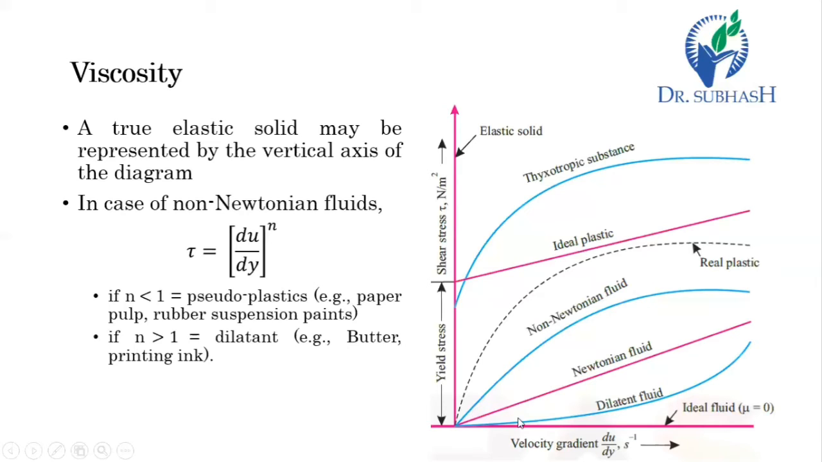In a dilatant fluid, as the shear stress increases, the velocity gradient increases more than the rate of tau. And in a pseudoplastic fluid, as the shear stress increases, the velocity gradient increases less, or the rate of increment is less than that of the shear stress. So these are the three types of fluid according to Newton's law of viscosity.